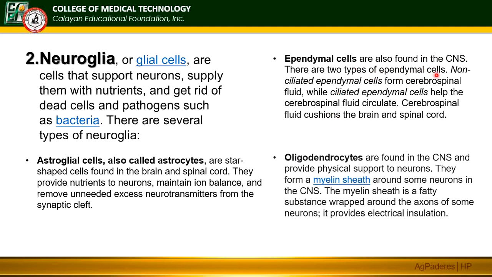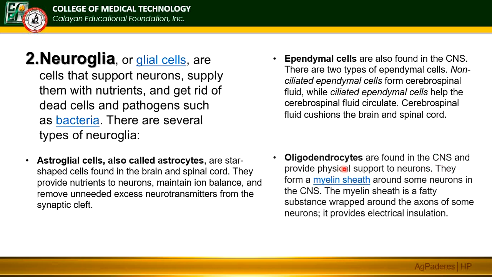Ependymal cells, also found in the CNS. Two types of ependymal cells, non-ciliated and ciliated. The non-ciliated forms the CSF, or the cerebrospinal fluid. Ciliated ependymal cells help the cerebrospinal fluid circulate. And the CSF cushions the brain and the spinal cord. So, yun yung main function ng CSF: cushions the brain and spinal cord.